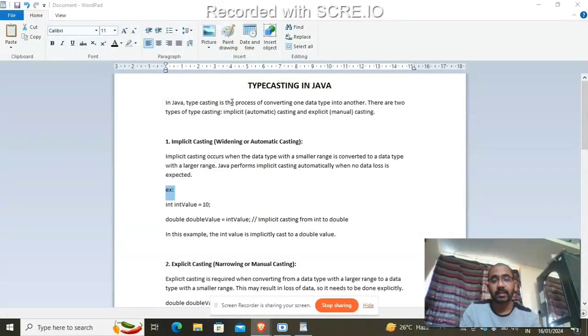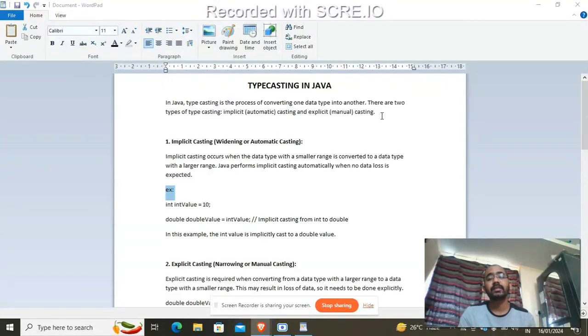In Java, typecasting is the process of converting one data type into another. There are two types of typecasting. One is implicit typecasting, which means automatic, and the other is explicit, which means manual typecasting. That means in Java, two types of typecasting are found. Sometimes we change from lower to higher, and that time it automatically changes. But sometimes we go from higher to lower.